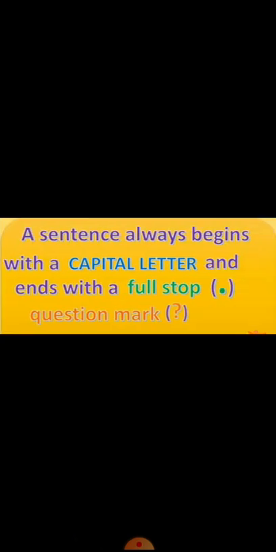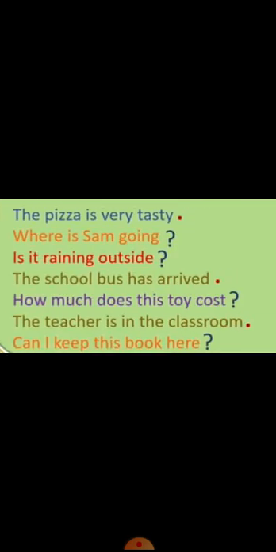A sentence always begins with a capital letter and ends with a full stop or question mark. Now there are some examples. The pizza is very tasty. This sentence is starting with a capital letter and ending with a full stop. So it is a statement.